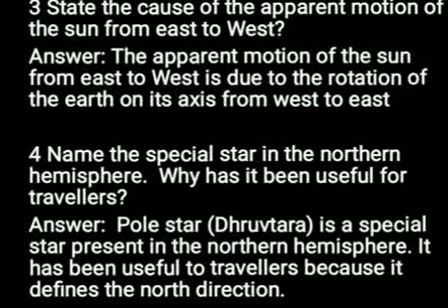Question number 4. Name the special star in the northern hemisphere. Why has it been used for travelers? Answer is Pole Star or Dhruvtara is a special star present in the northern hemisphere. It has been useful to travelers because it defines the north direction.